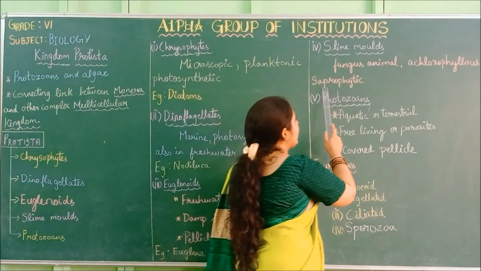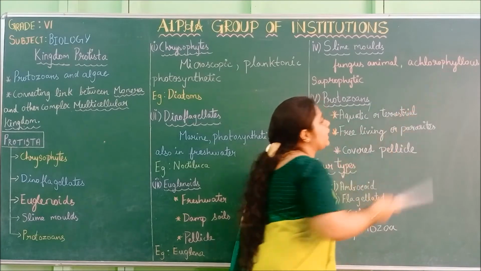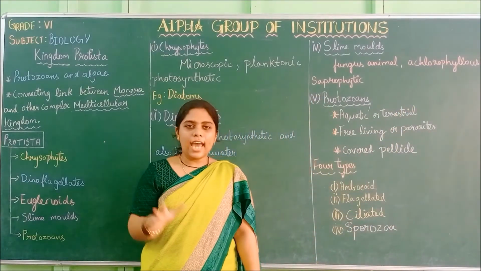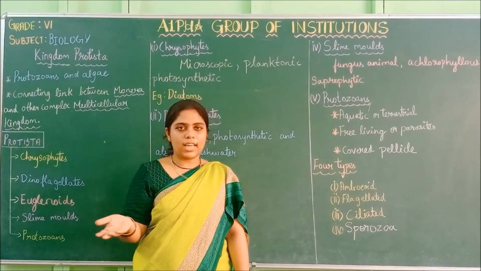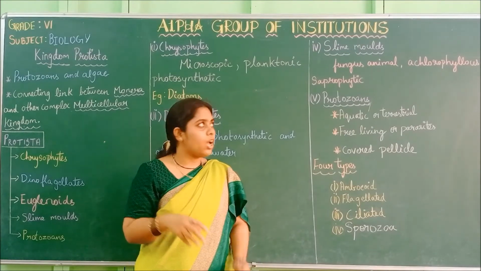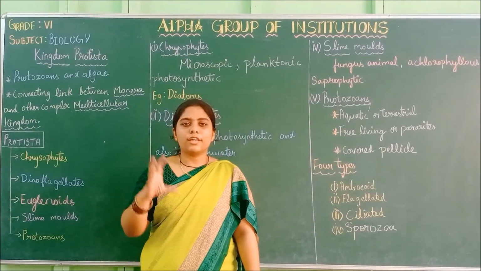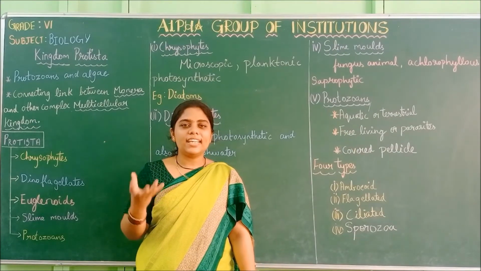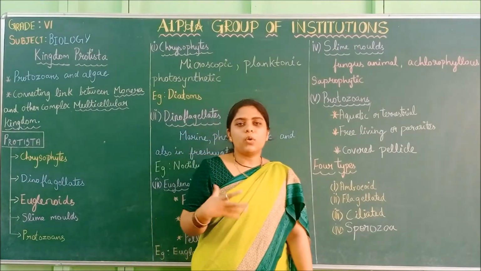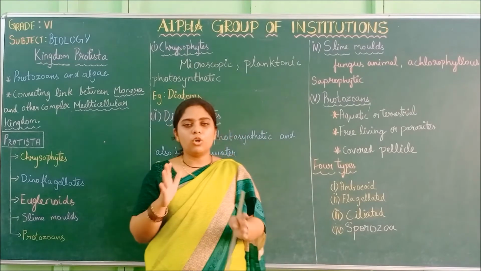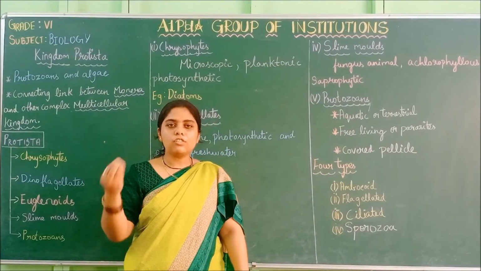And finally saprophytic. Since they are achlorophyllous, they have to depend on other organisms for nutrition, for food. So what they do, they are saprophytic, that is, they feed on the dead and decayed organisms. The waste materials, they feed on those materials for nutrition.